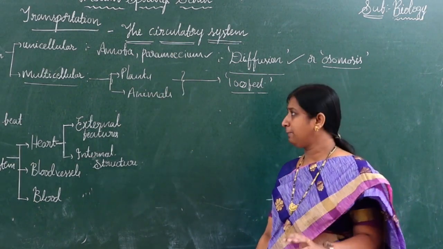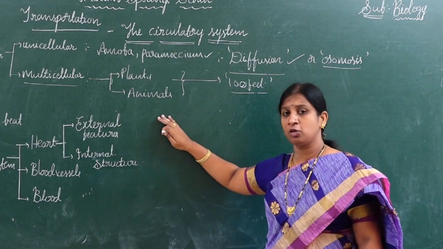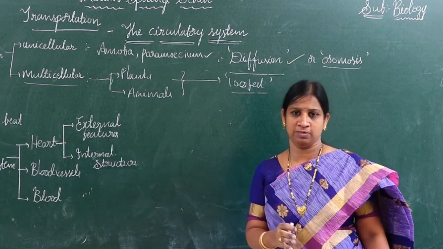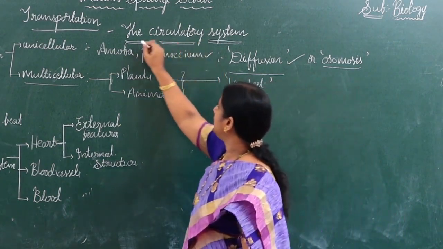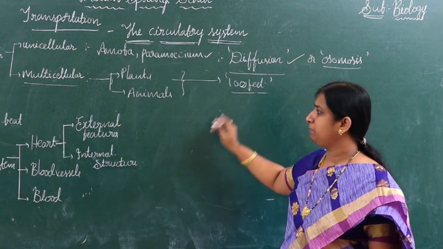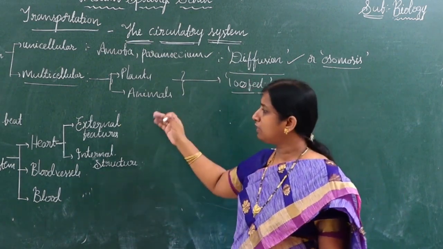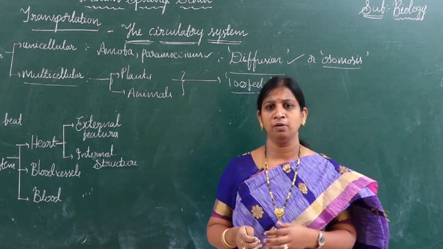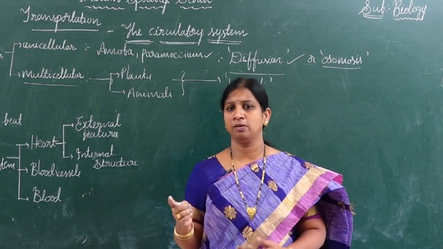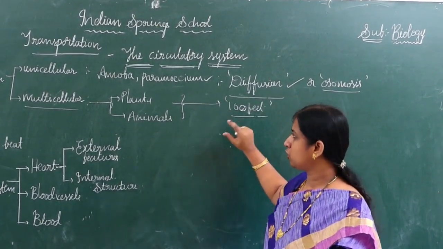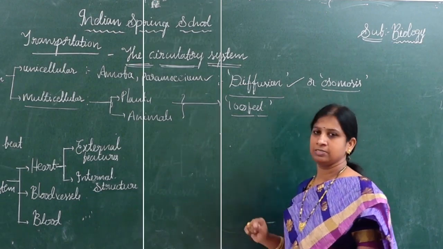For that purpose, all multicellular organisms have a specially designed system, that is the circulatory system. The circulatory system plays a vital role in all multicellular organisms to carry materials from one part of the body to another part of the body. So that is about the first concept of the circulatory system.